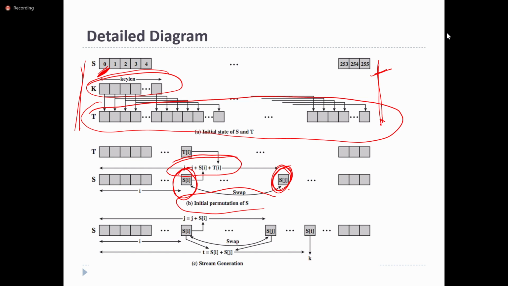Once this swapping is done, in order to generate the key, it uses j is equal to j plus S[i]. So the j value will be added. The generated j value will be added to the S[i] value, whatever value is there in the S[i] position, and that will be considered as the key stream byte. That will be XORed with the plain text byte. So that is the procedure.